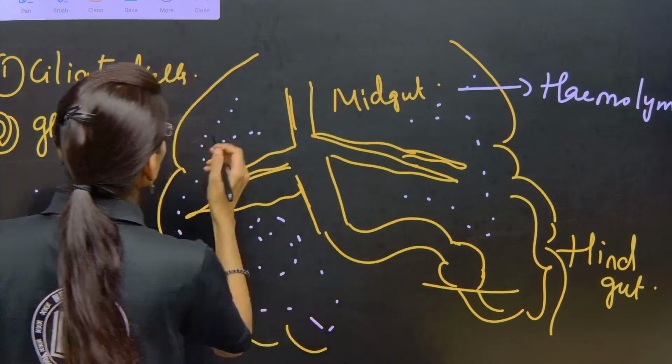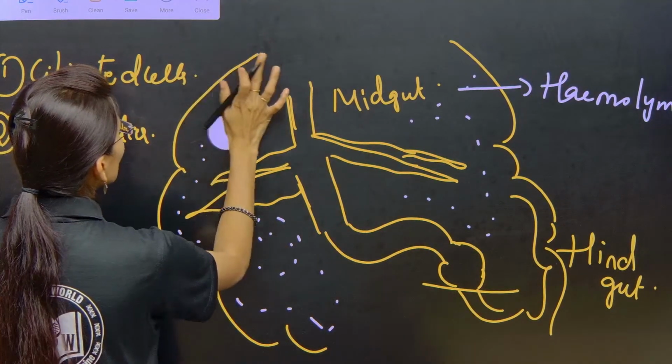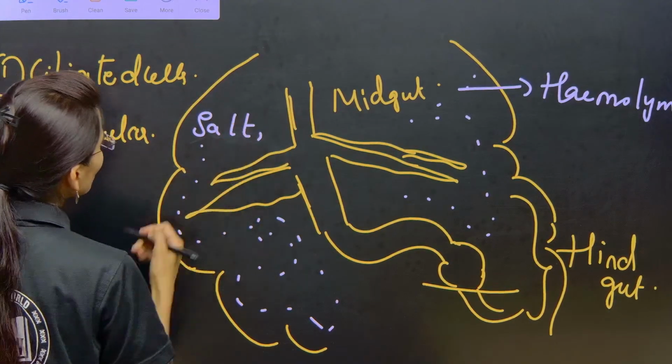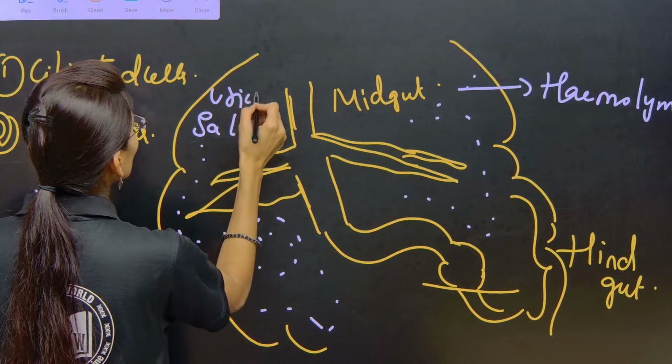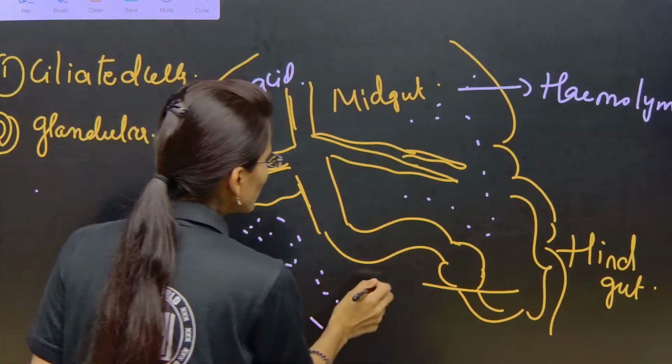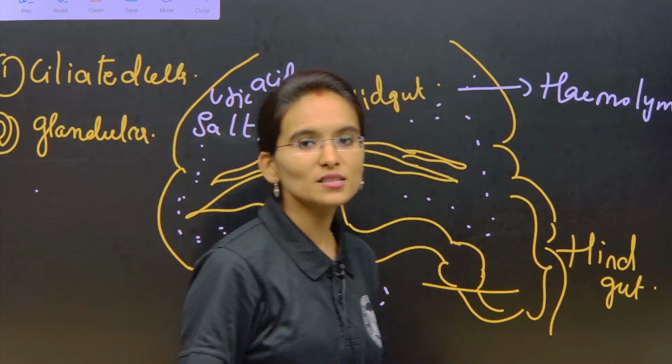So what is present in the hemolymph? Salt, and along with the salt, uric acid. The hemolymph also contains some nitrogenous waste materials.